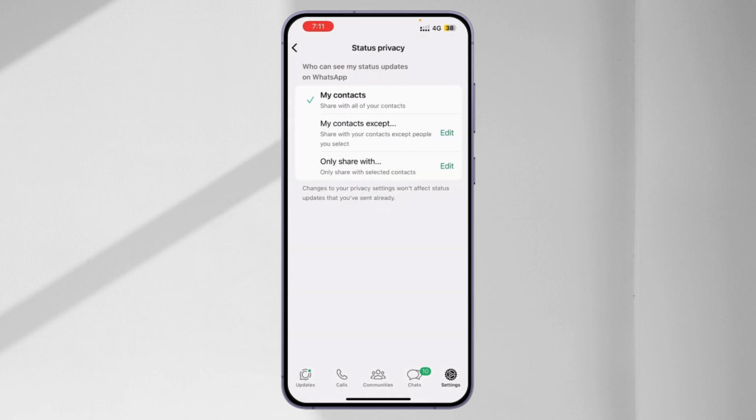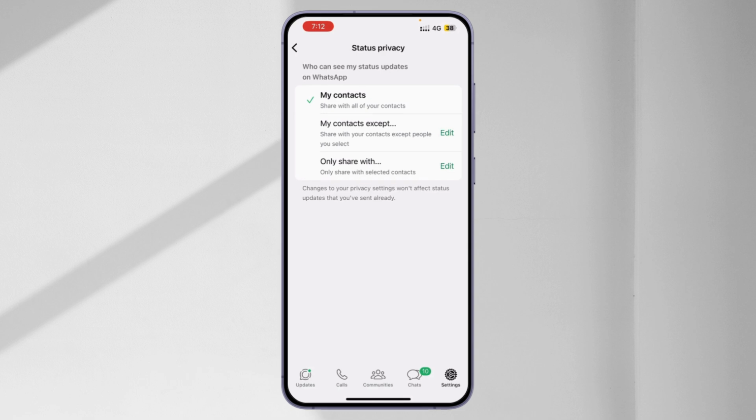Here simply choose My contacts, My contacts except, or Only share with. Make sure that your status is set to My contacts, or adjust the settings as needed. Now if you selected My contacts except, make sure the contacts you want to see your status aren't on the exclusion list. If they are, simply uncheck them.